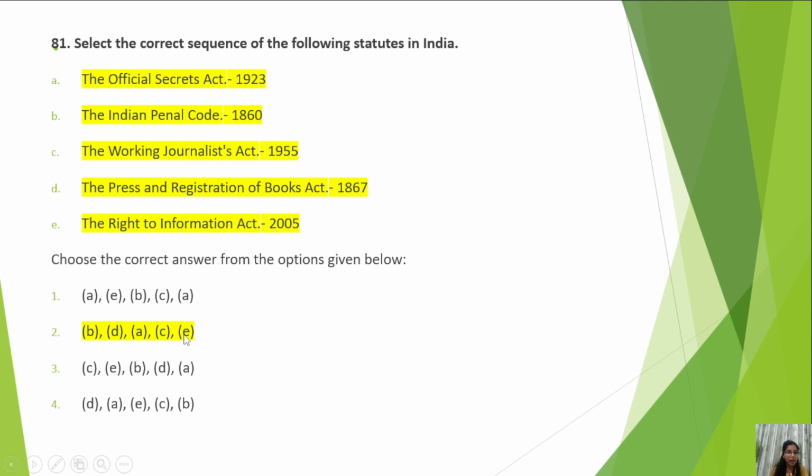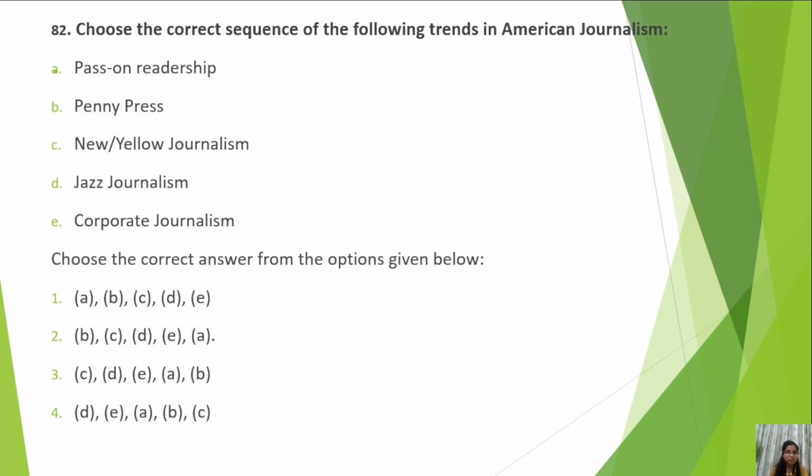You could reach the right answer, but you should remember all these acts are important. So you should remember the years. Official Secrets Act 1923, Indian Penal Code 1860, Working Journalists 1955, Press and Registration of Books 1867, Right to Information 2005.